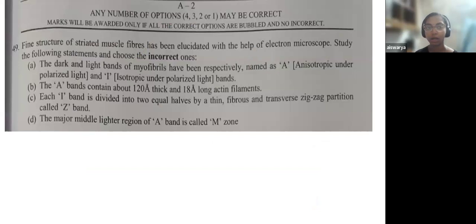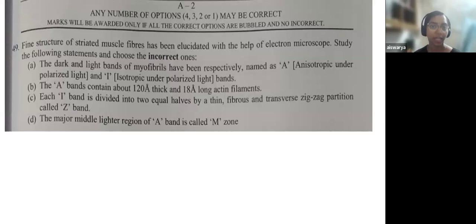So here also, you know how to attempt this, right? There can be more than one option right. There can be one option, 2, 3, or all the 4. Here, there is no negative mark. But if you do not mark all the correct answers, you won't be awarded any marks. If there are 3 correct options and you only mark 2, you won't be given any mark. If you mark all 3, only then will you be given marks, because there is no negative mark in this portion.